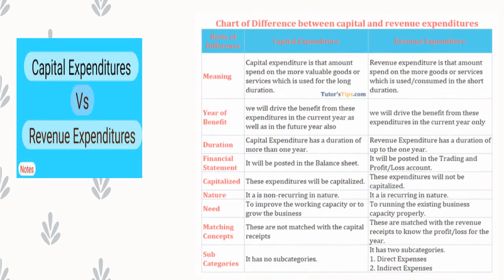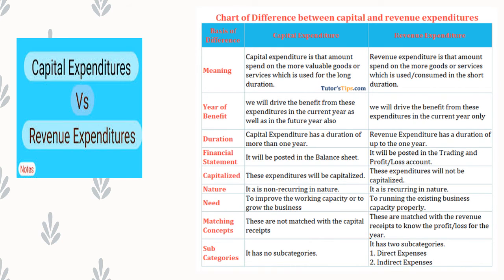The next is, what is the difference between capital expenditure and revenue expenditure? Capital expenditure is the amount spent on more valuable goods or services which are used for a long duration, and revenue expenditure is the amount spent on goods or services which are used for a short duration, right? Then we derive the benefit from capital expenditure in the current year as well as future years. It is not kept for only 1 year, it is kept for a long period. And in case of revenue expenditure, we derive the benefit only in the current year. Current year means only that present year.